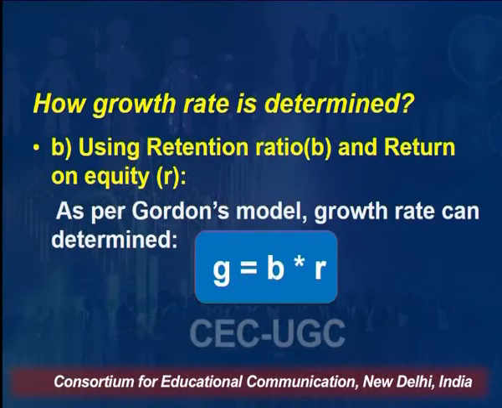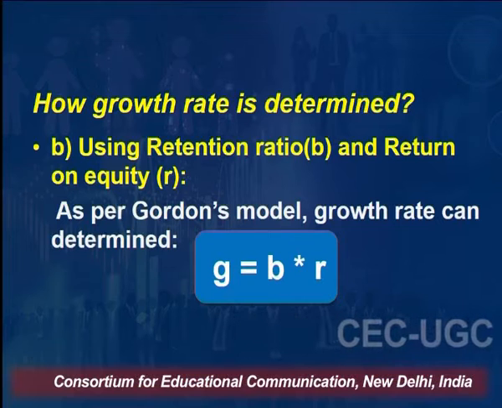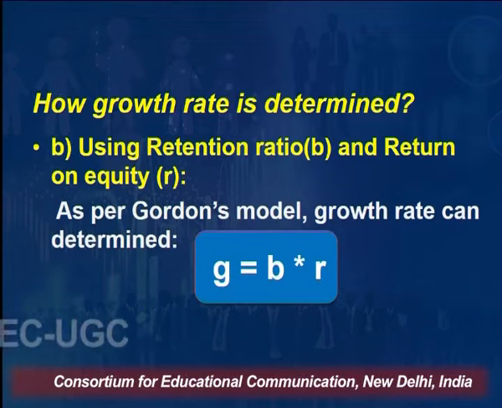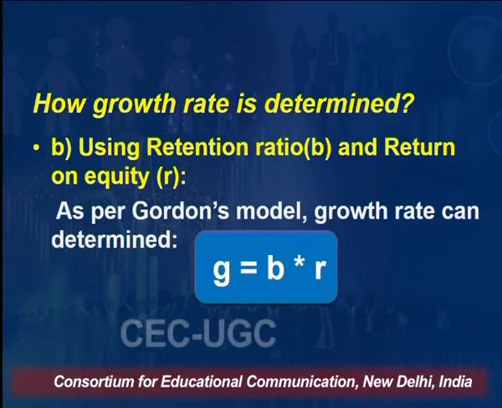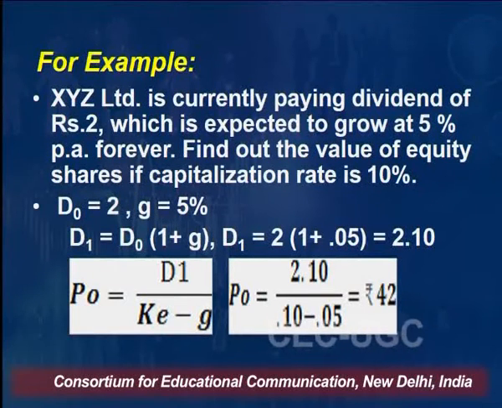And return on equity means how much return the company earns on its investment. So as per the Gordon model, the growth rate can be determined by G is equal to B multiplied by R. B is nothing but your retention ratio, and R means return on equity. R symbolizes the return on equity, right?